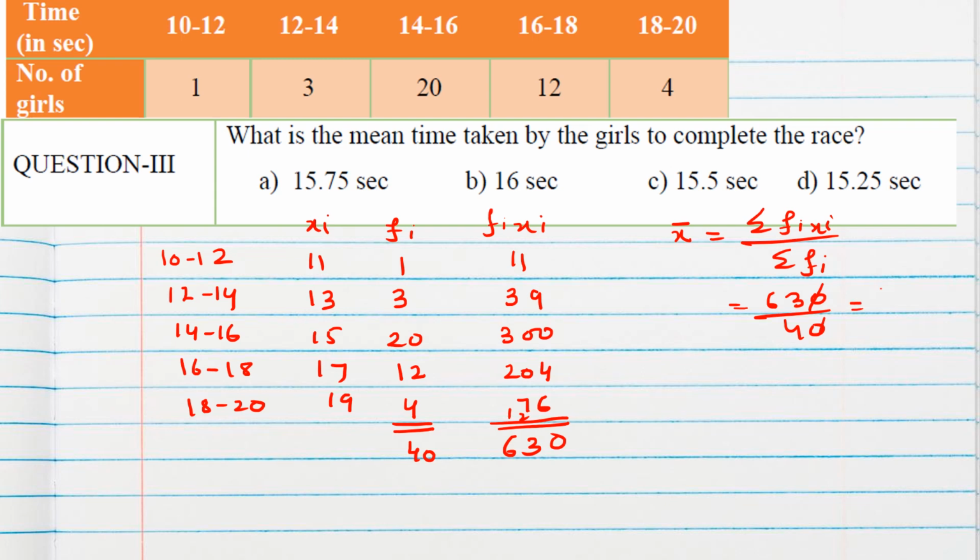10 will go, 4 ones are 4, then 3 will remain, 4 sevens are 28, 2 will remain, 4 5s are 20. 15.75 seconds is the mean time.